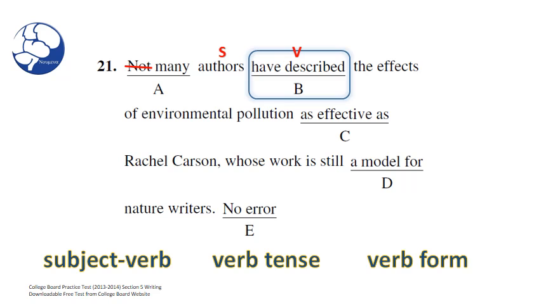How about have describing? Well, we can't change describe to describing because we've already established that the present perfect tense is appropriate here. And if we change describe to describing, we wouldn't have the present perfect tense.